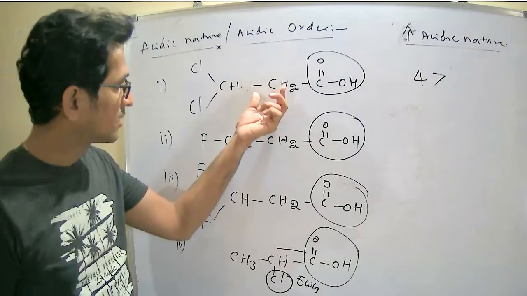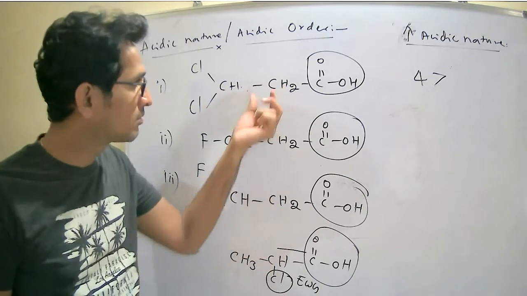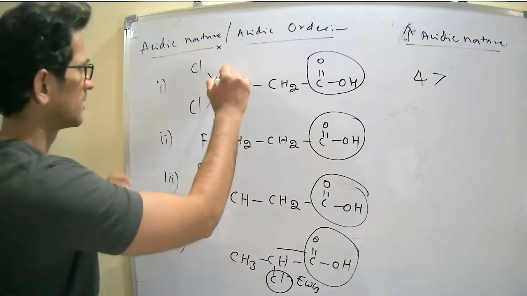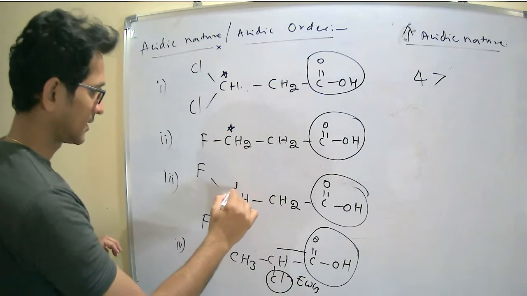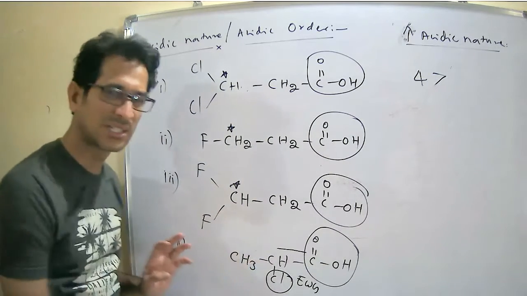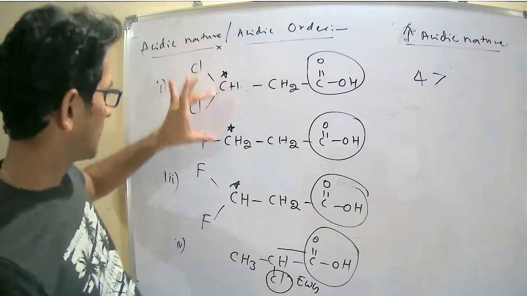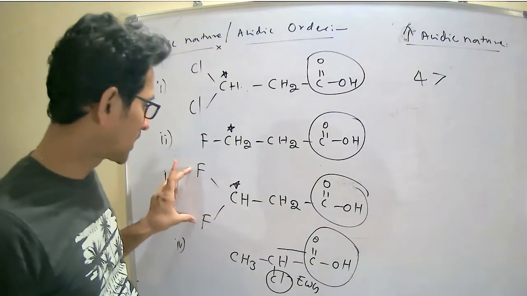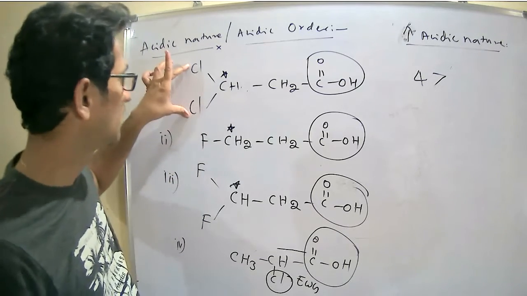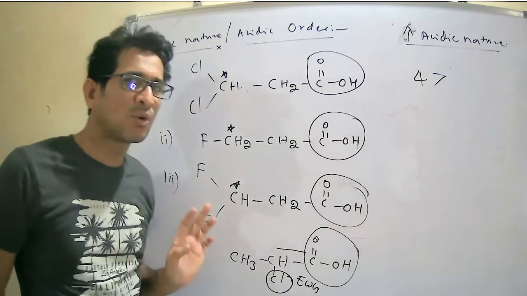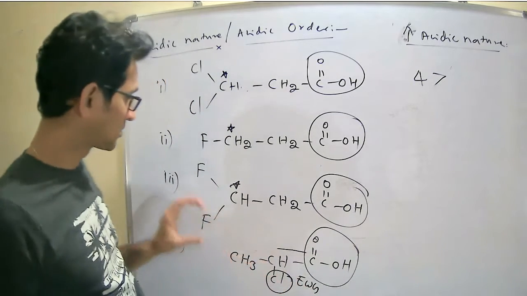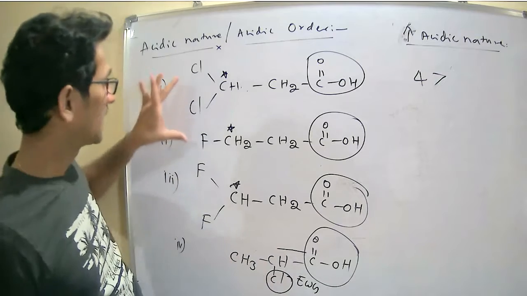Now see, there is no electron withdrawing group present on the second carbon. Now move to the third carbon. This one, this one, this one, and this one. This is already done, no need to discuss. Now see here, two electron withdrawing groups, fluorines, then one electron withdrawing group, and two electron withdrawing groups. Distance is already settled, so then the number of electron withdrawing groups. Here are the two, here are the two.